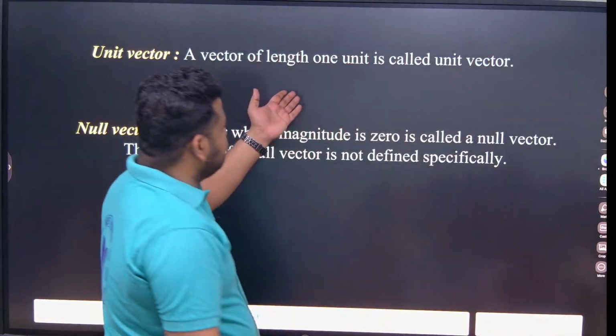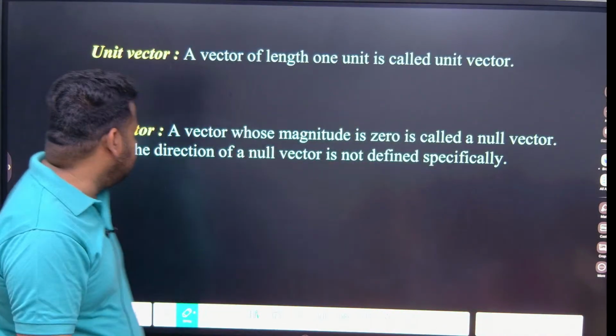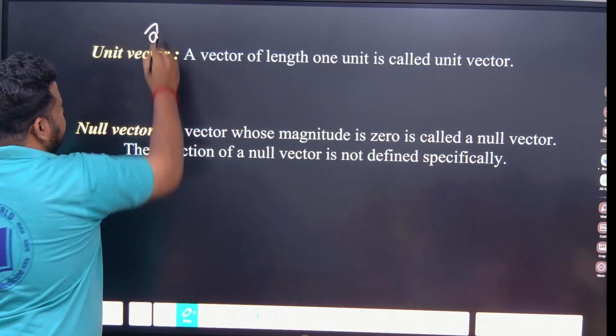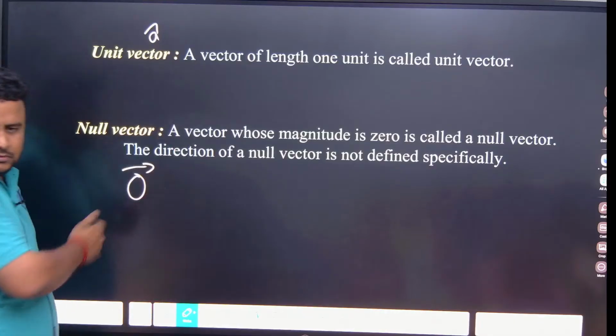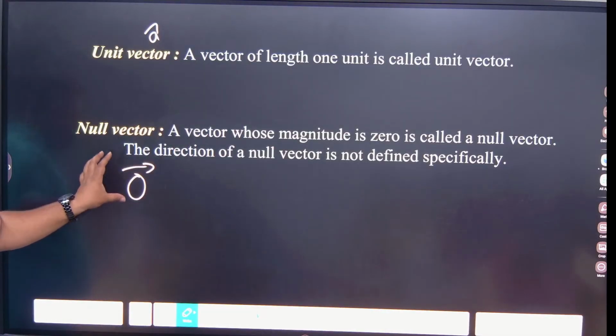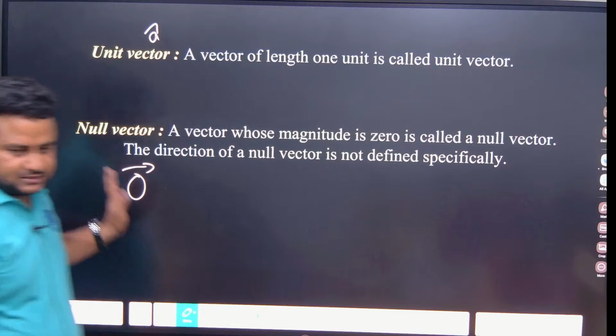Unit vector has length one unit, that's what I told. It is represented by a cap. Null vector means which has magnitude 0. It is represented by 0 with a vector sign. This is the null vector. Next thing,